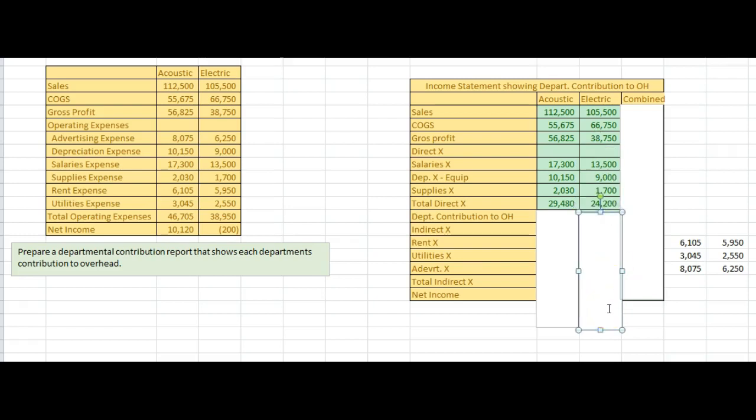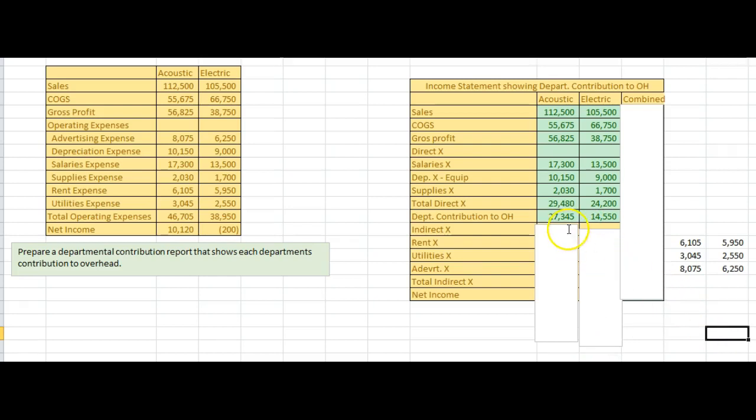If we look here, it's kind of breaking down a little bit different, right? So the acoustical is taking more direct expenses than the electric. So this department contributes how much to overhead? So this is how much it contributes to the overhead.